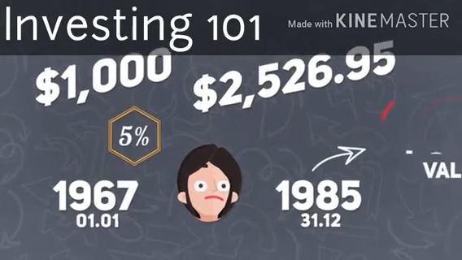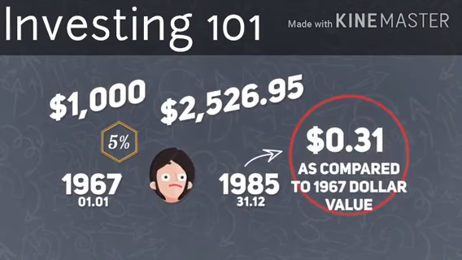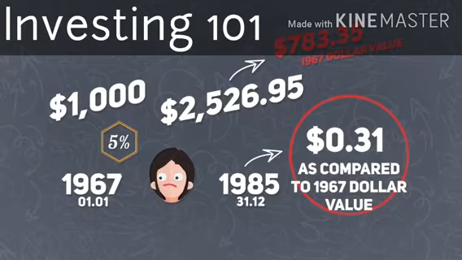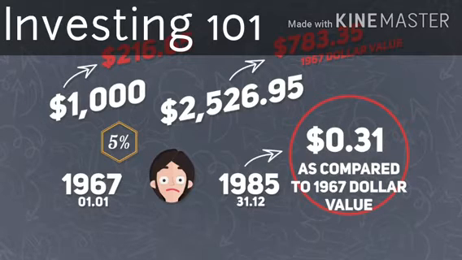At the same time, the value of the dollar fell to 31 cents as compared to 1967 when the account was opened. Thus, in 1985, the purchasing power of the original amount, $2,526, was now only $783.35 in terms of dollars from 1967. Irenaeus underestimated the impact of inflation. He did not expect that inflation would be so high, so he had lost some of his purchasing power, i.e., $216.65 from 1967, instead of maintaining or gaining it.